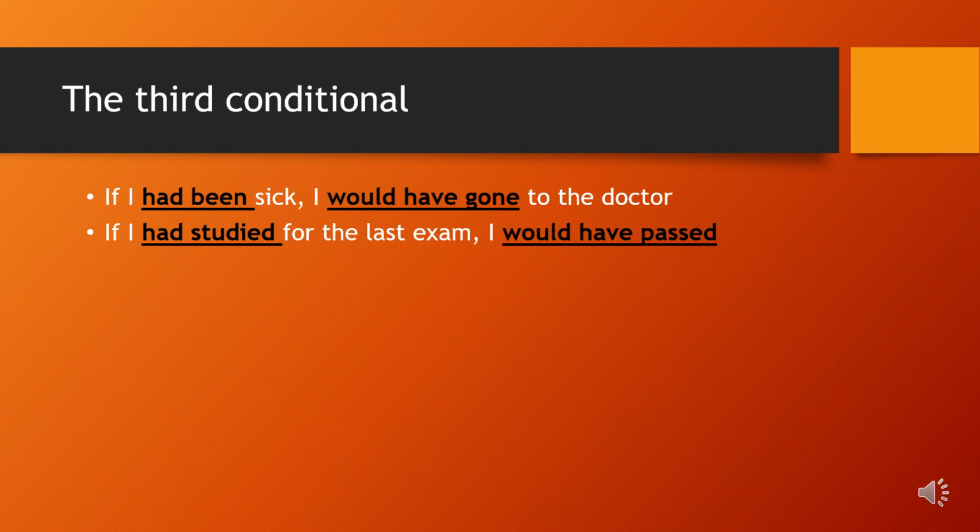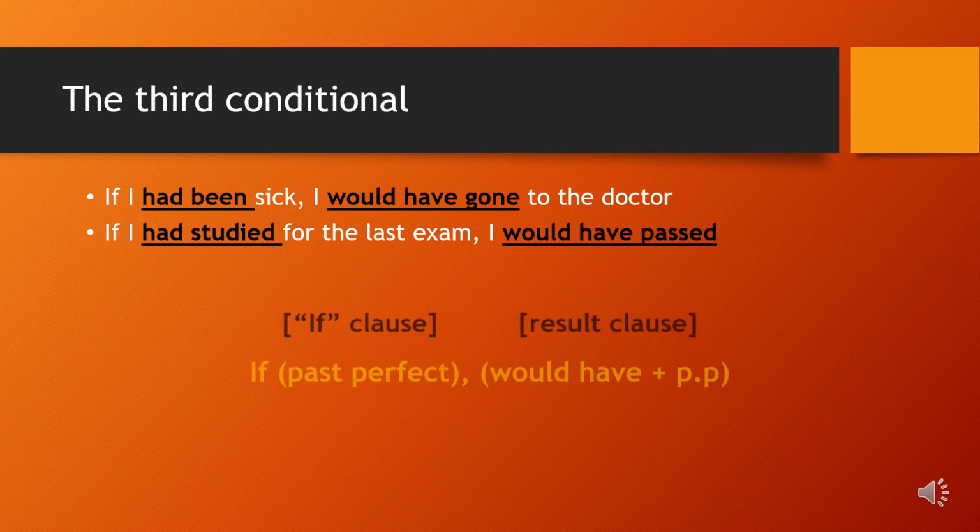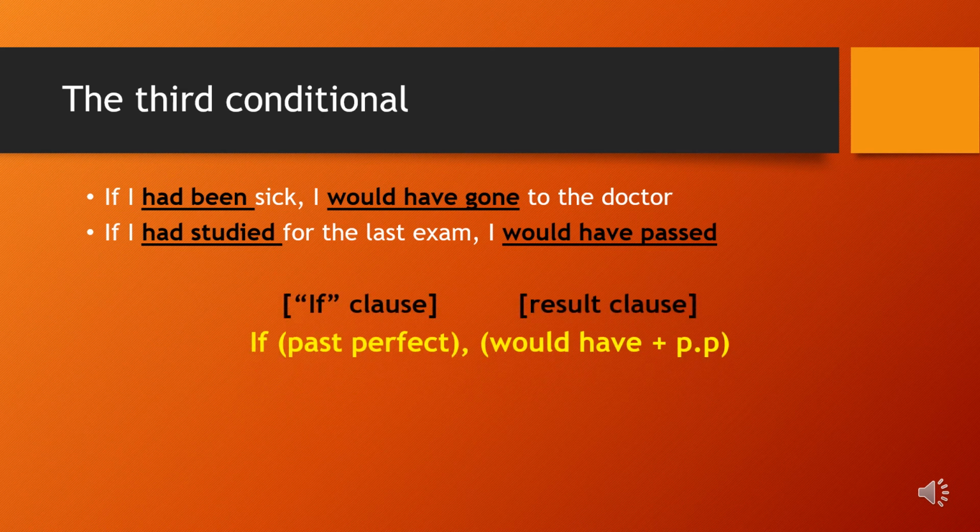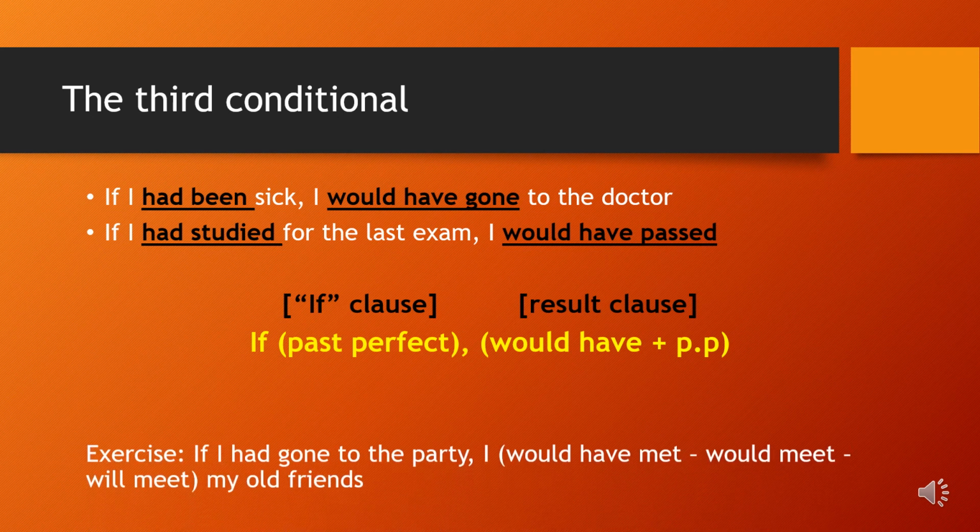Now let's go to the rule. From these two examples, we got the rule: the if clause is past perfect. The past perfect is had plus past participle, and the result clause is would have plus past participle. Instead of would, we can also use could or might. Now let's do an exercise to see if we have got the rule.